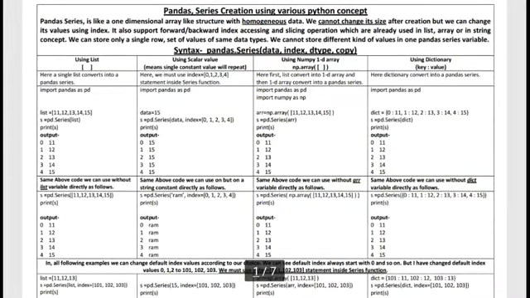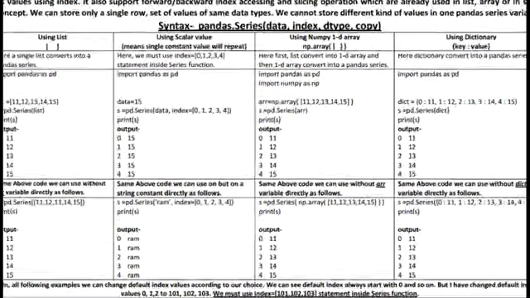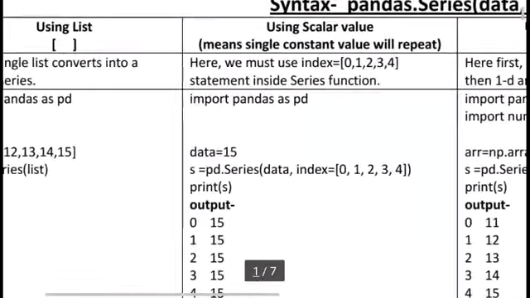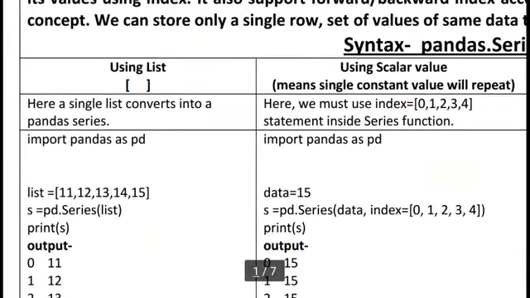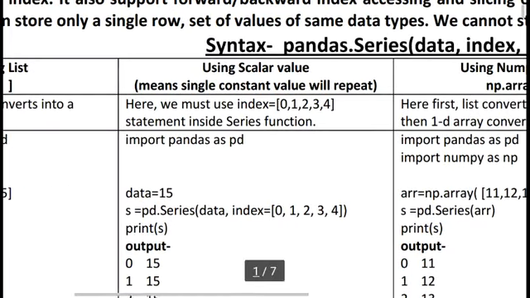Here we have so many methods to create a pandas series, but here I am discussing four types of Python concepts. Using these, we can create a pandas series. First, using a list. We already know about list. In square brackets we can store our data, more than one value. Second, using a scalar value.